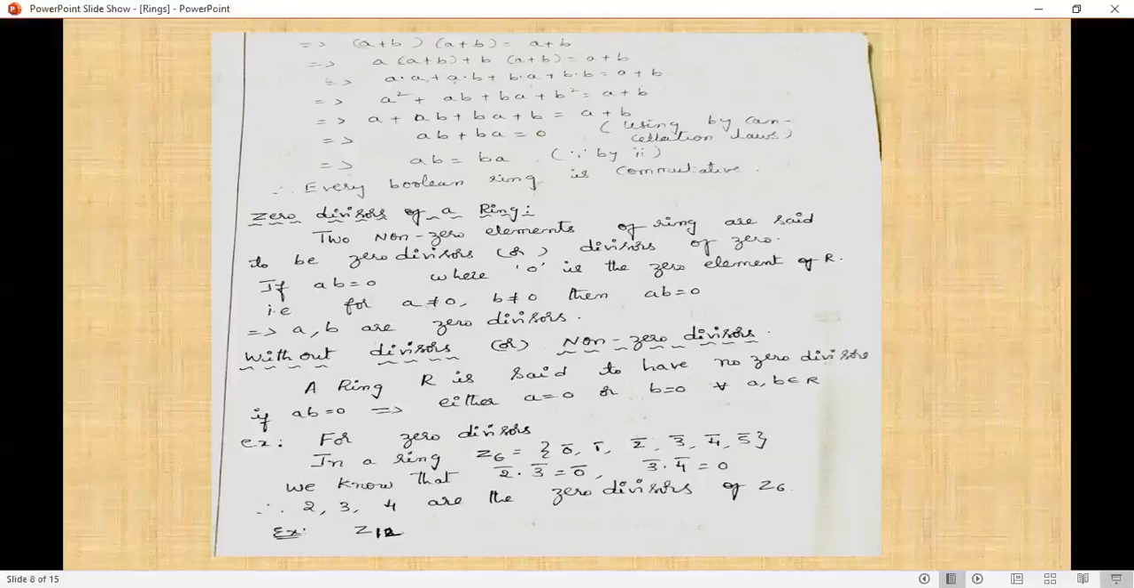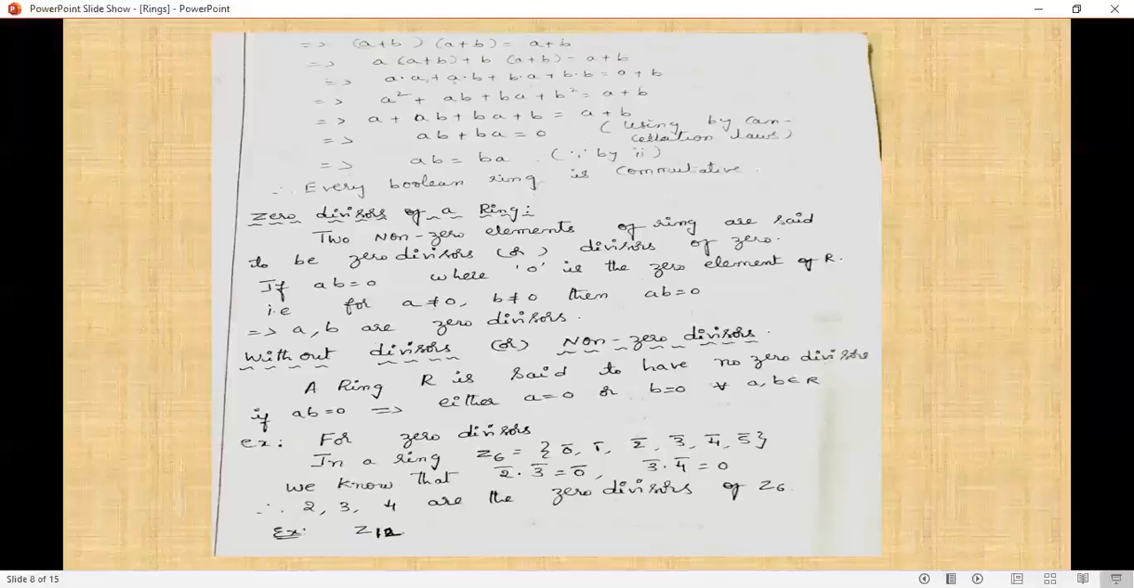If ab = 0 implies either a = 0 or b = 0 for all a, b belongs to R, what am I saying? A ring R is said to have no zero divisors if ab = 0 implies either a = 0 or b = 0 for all a, b belongs to R. Otherwise, we write it this way also: ab ≠ 0 implies a ≠ 0 and b ≠ 0.